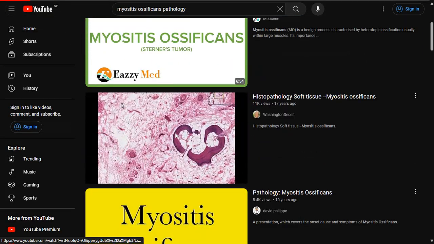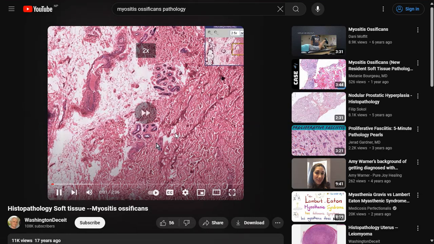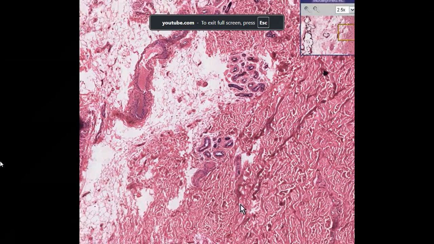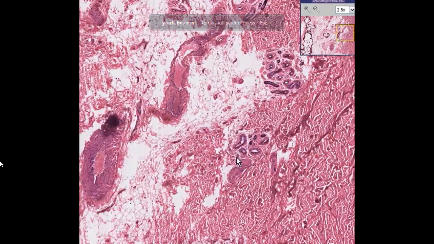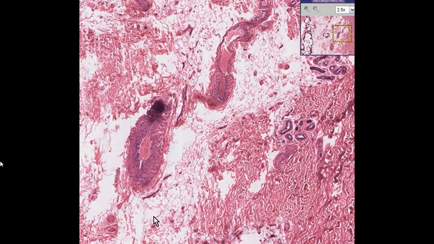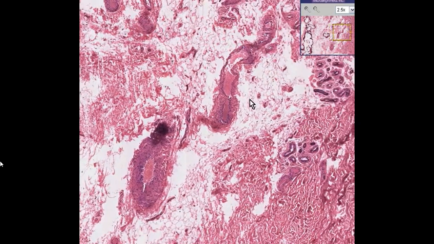Let us see the histology. Here is soft tissue. I think you can recognize that there is fairly dense fibrous connective tissue here. I think you can also recognize that the fibrous tissue is here and that there's more fat, and that was called soft tissue.